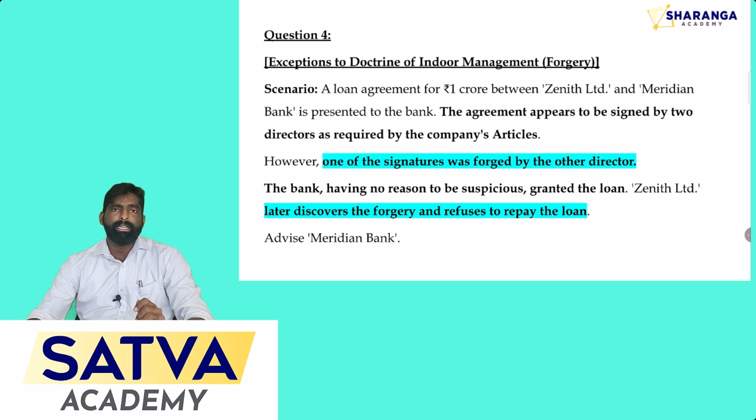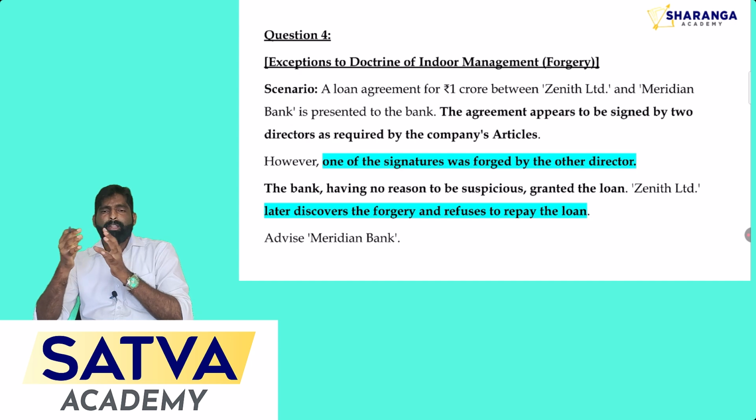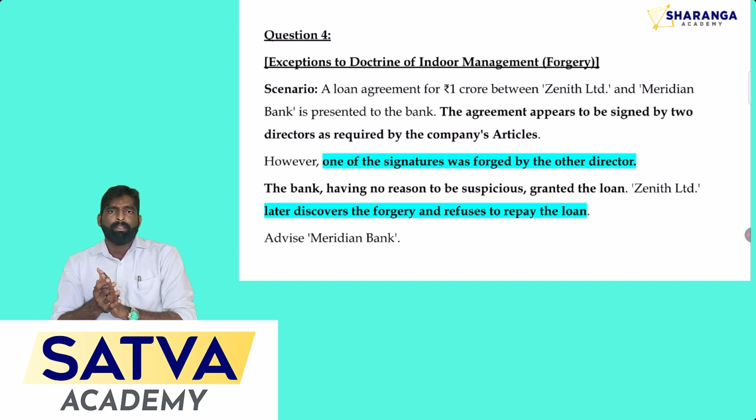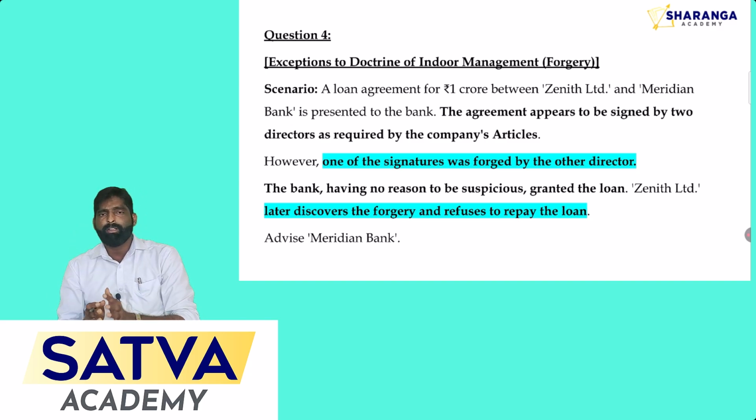Okay, the next question is related to the doctrine of indoor management. So what is the doctrine of indoor management? We already discussed the doctrine of constructive notice. As per the doctrine of constructive notice, before making any transaction with the company, you have to read and understand the company's documents. See, whenever you want to make any transaction, that is the compulsory duty according to the constructive notice rules. That does not mean for every transaction you have to read and understand the MOA or AOA of the company. For example, transactions like buying the products of the company.